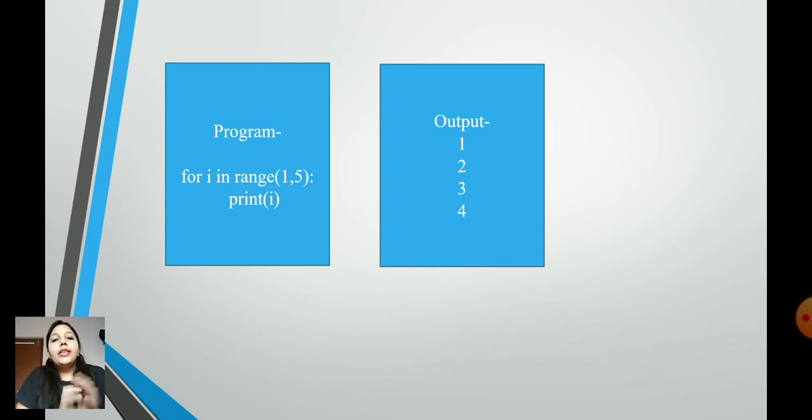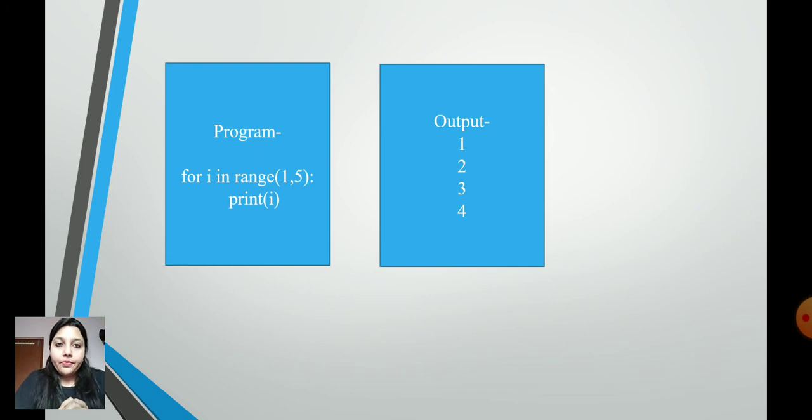Let us understand with the help of a program now. For i is the value here, in range. Here I am going to use this range function. You know that functions are always followed by parentheses, meaning small brackets open and close. So according to this program, for i in range 1 to 5: 1 is the start of that range and 5 is the stop, or the last, of that range.